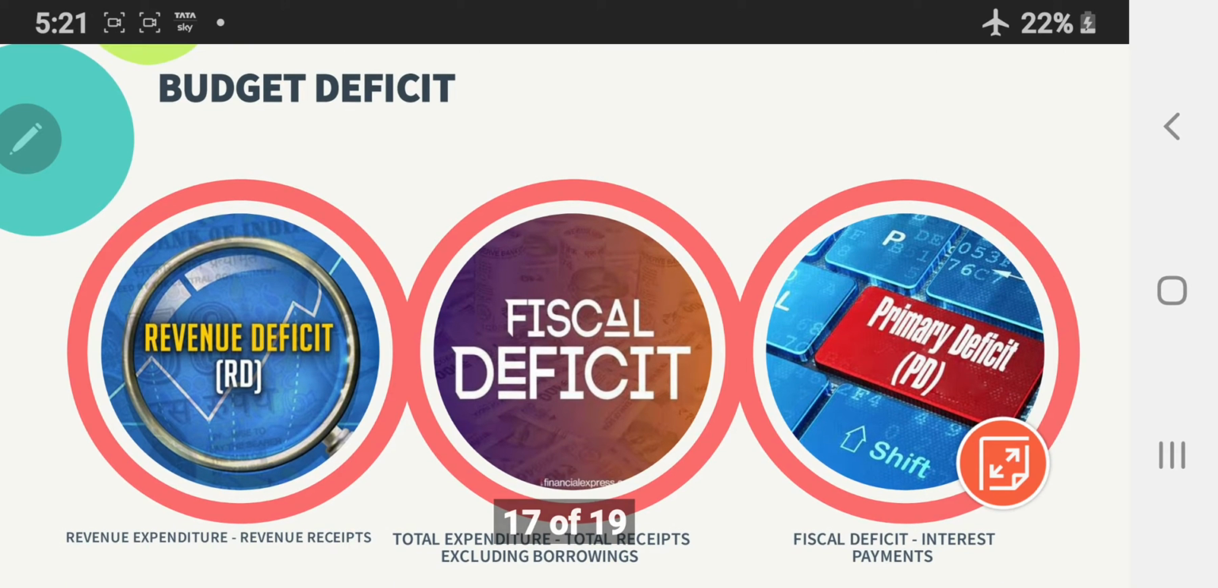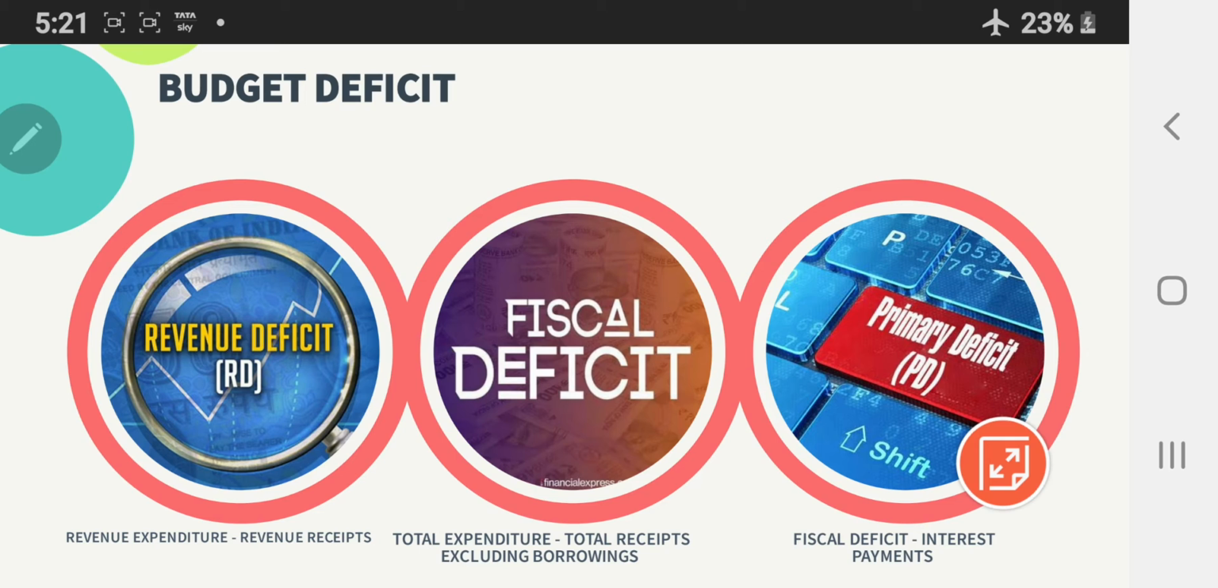Coming to budget deficit. Budget deficit is a situation in which the expenditure of the government exceeds its revenue. There are three ways of calculating budget deficit. The first one is revenue deficit, in which we just deduct revenue receipts from revenue expenditure to know by how much revenue expenditure exceeds the revenue receipts of the government. It shows the current financial position of the economy and tells how much the government is able to fulfill the expenditure with the help of current receipts.